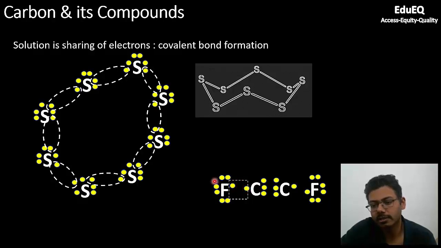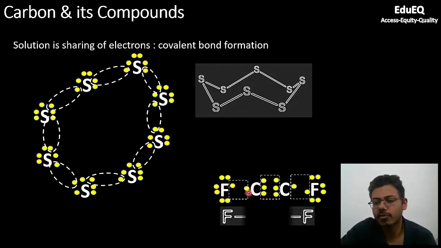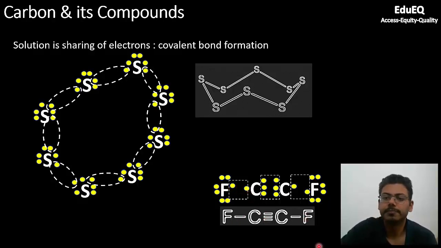So fluorine has completed its octet, and carbon has also completed its octet, because it already has 6 electrons from this bond and 2 electrons from this share. This is how you write the formula. I have told you, if you are sharing 6 electrons, you write a triple bond, and if you are sharing 2 electrons, you write a single bond.